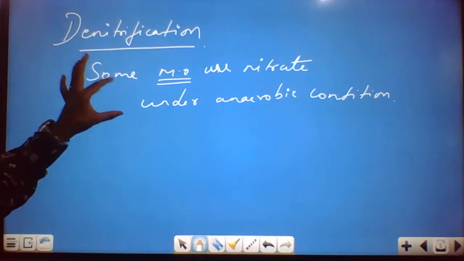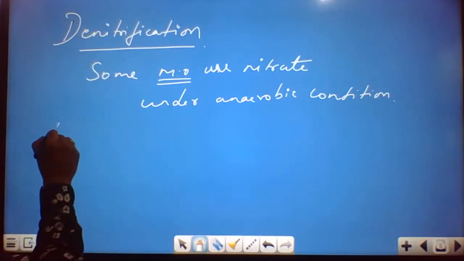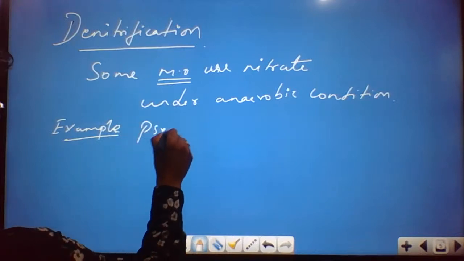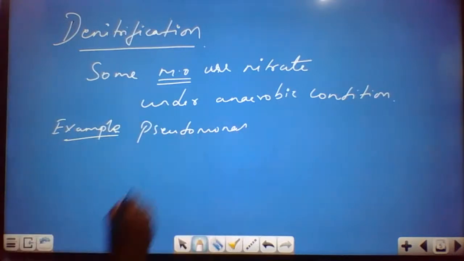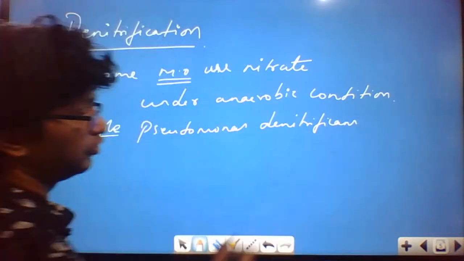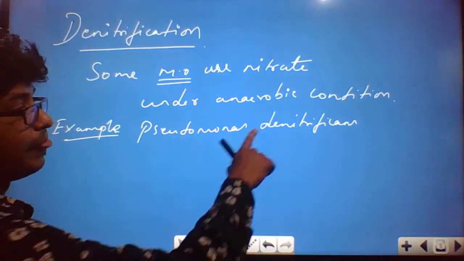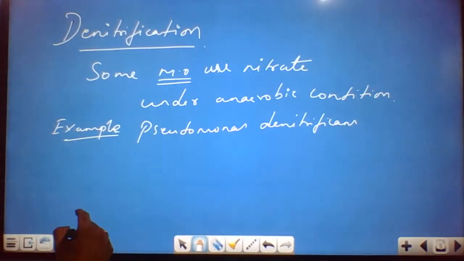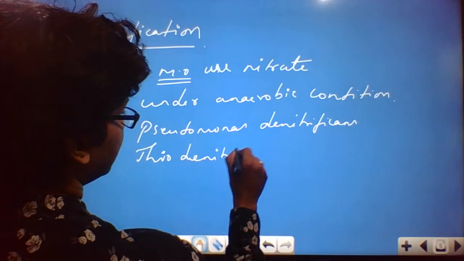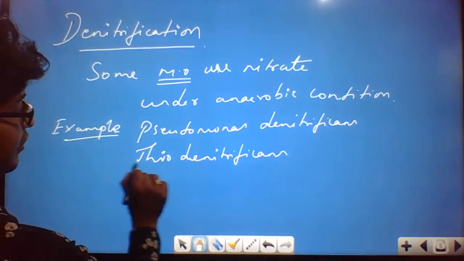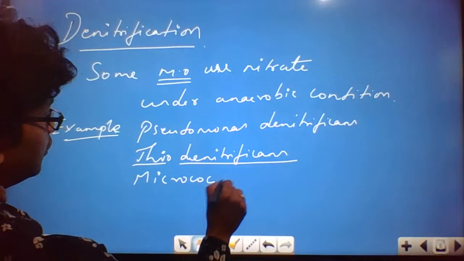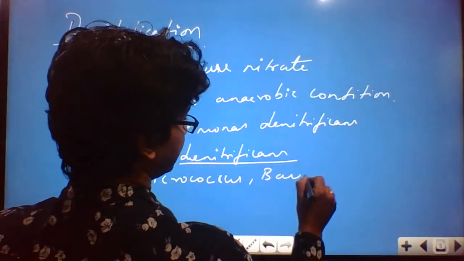So some microorganisms use nitrate under anaerobic conditions. For example, Pseudomonas, a bacteria: Pseudomonas denitrificans, and there are different species like Pseudomonas aeruginosa and Pseudomonas fluorescens. Also Thiobacillus denitrificans, Micrococcus, and Bacillus.